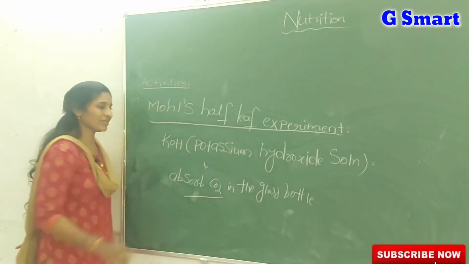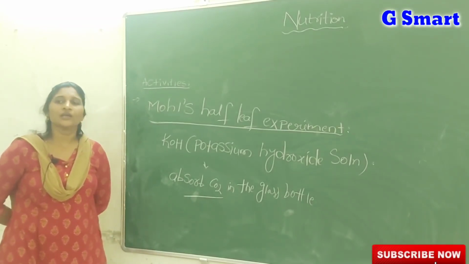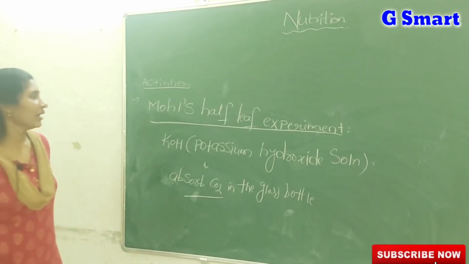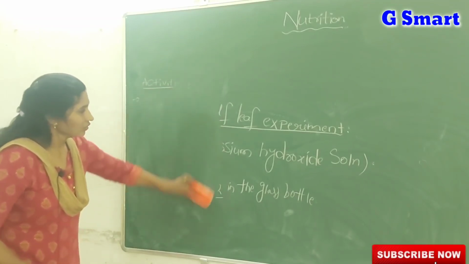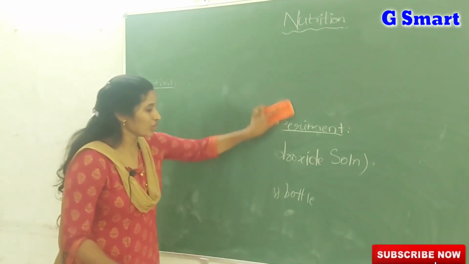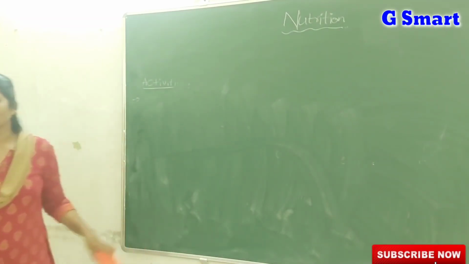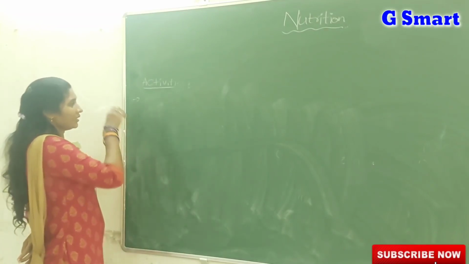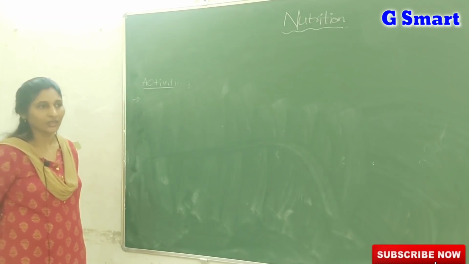When the CO2 is absorbed by the KOH solution, there is no CO2 in that bottle. That's why we can easily confirm the importance of CO2 in photosynthesis. So KOH solution is used in this experiment to absorb the CO2 present in the glass bottle.